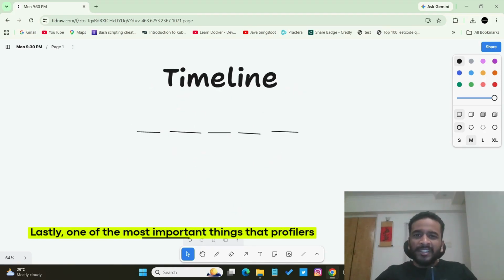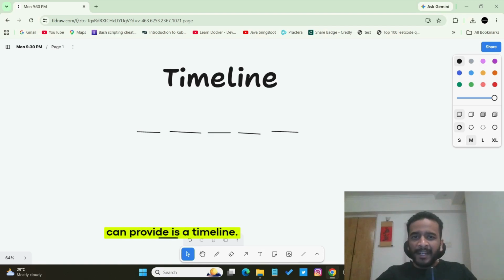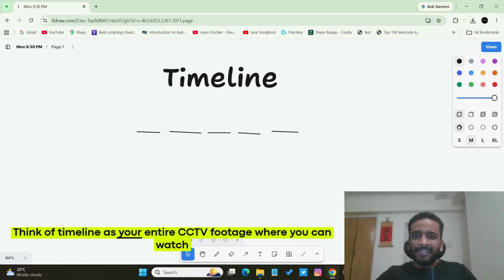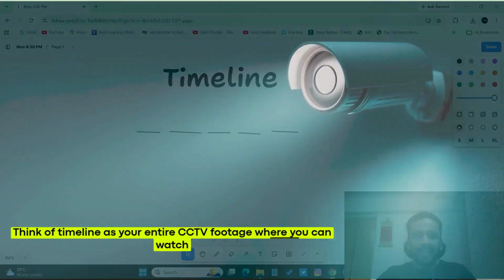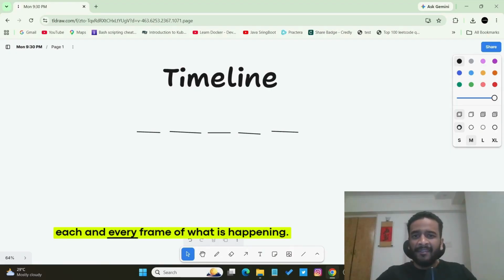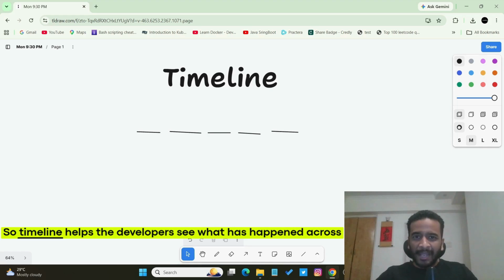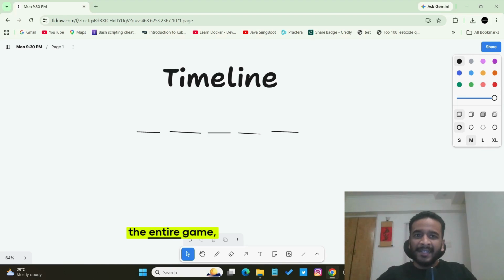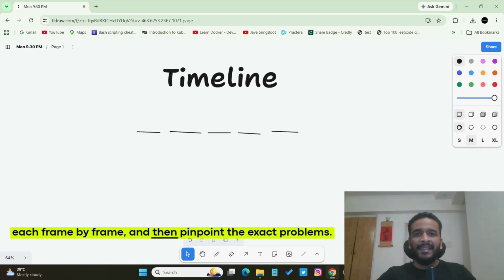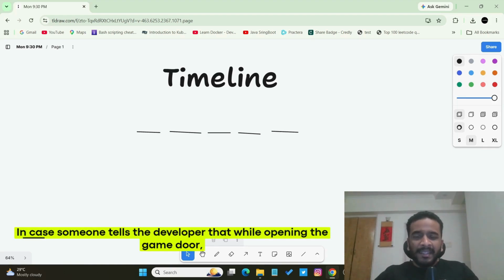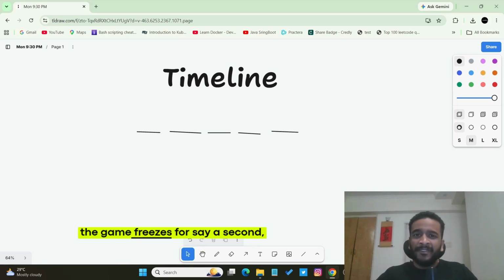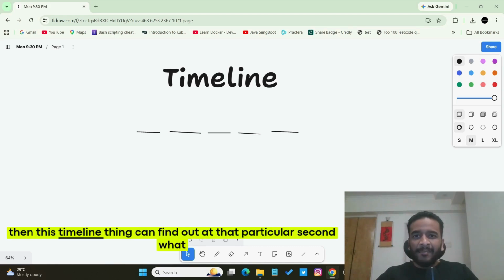Lastly, one of the most important things that profilers can provide is a timeline. Think of timeline as your entire CCTV footage where you can watch each and every frame of what is happening. So timeline helps the developers see what has happened across the entire game, frame by frame, and then pinpoint the exact problems. In case someone tells the developer that while opening a game door the game freezes for say a second, then this timeline can find out at that particular second what is wrong and tell the developer the main issue.